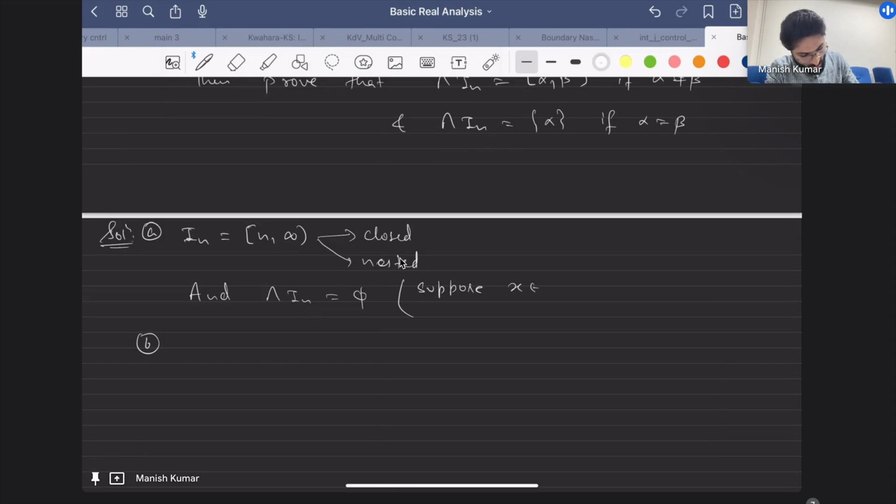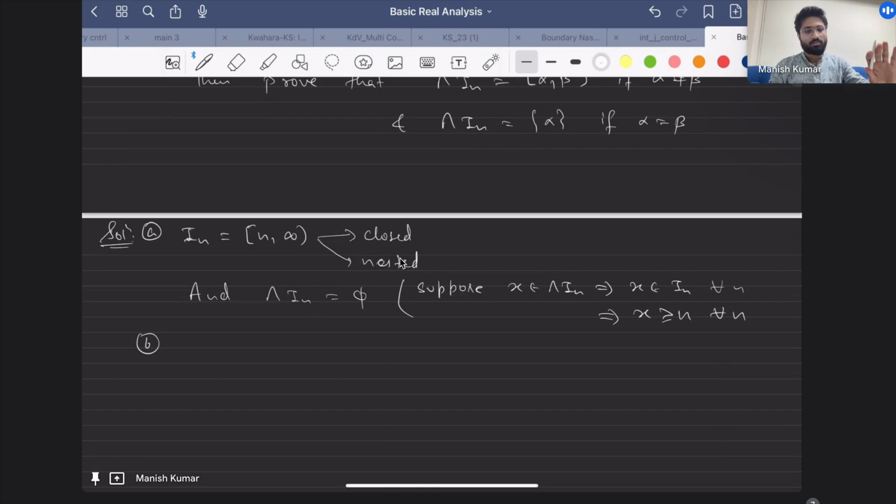Because if you choose any real number, it has to lie between n and n plus 1. You can say that there exists some n such that x lies between n and n plus 1, but you cannot say that x is greater than n for all n. That's not possible for a real number. So this is a contradiction.